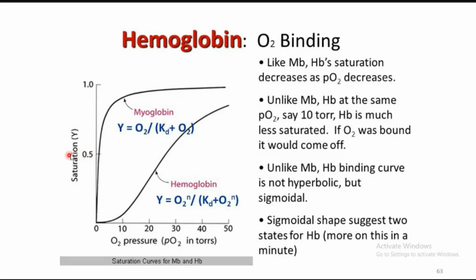Here, the percentage of saturation as well as the O2 concentration is plotted. So what does this do? Even at low partial pressure, it is fully saturated with O2, whereas a certain partial pressure of O2 is needed to saturate the hemoglobin. At that time only it will exhibit the high slope value, but here, even at low pressure, the slope value is very, very high. That is why, when it goes near the tissue, myoglobin immediately pulls the O2 from the hemoglobin. That is it.